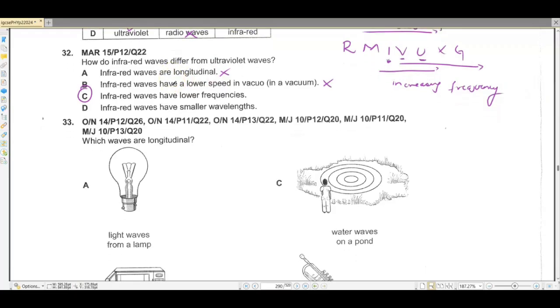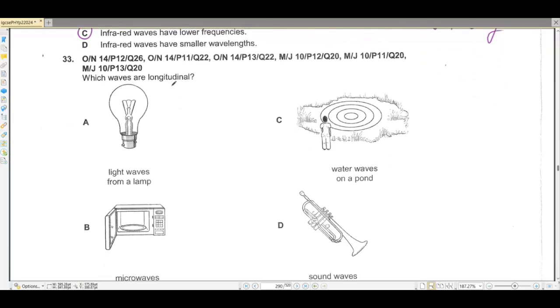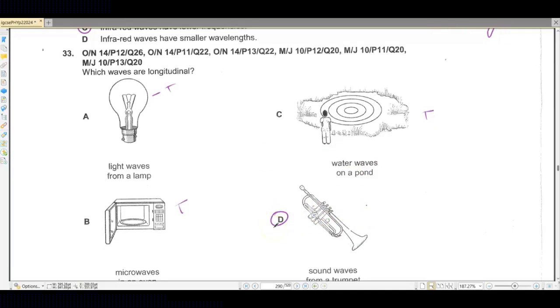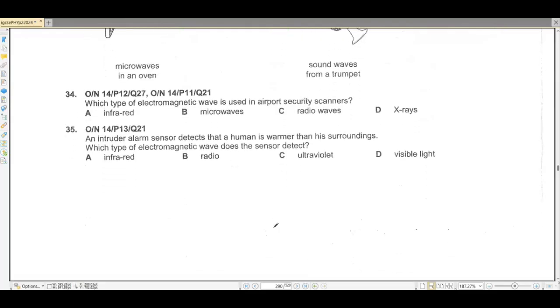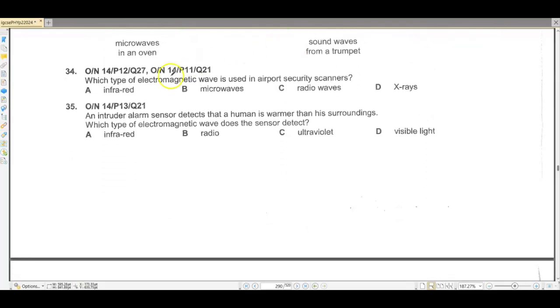Question number 33. Which waves are longitudinal? This is visible light, so this is going to be transverse. Microwaves are transverse as well. Water waves in the pond are transverse as well. This will produce sound waves, which are longitudinal waves. So D is the correct option. Question number 34. Which type of electromagnetic wave is used in airport security scanners? So in airport security, X-rays are used, to inspect us and to inspect our luggage as well.